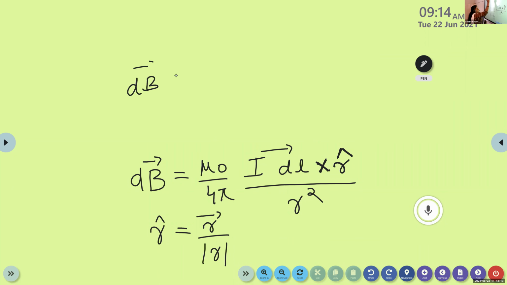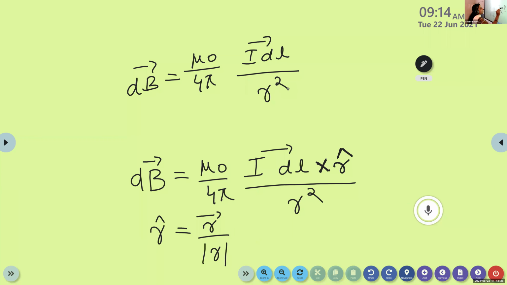dB is equal to mu 0 by 4 pi, vector I dl divided by R square. Instead of this unit vector R, we can substitute vector R divided by modulus of R. What is modulus of R? Modulus of R is nothing but small r itself.